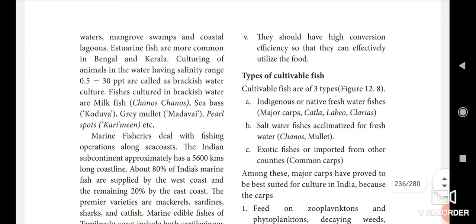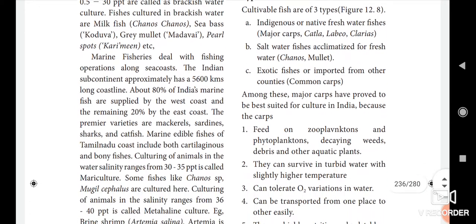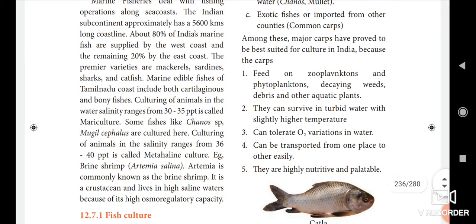So I already said the aquaculture is classified into three categories. One is freshwater culture, another one is brackish water culture, and the last one is marine water culture. What is the salinity range for freshwater culture? Less than 0.5 parts per thousand. Then what is the salinity range for brackish water culture? Here 0.5 to 30 parts per thousand. And for marine fisheries, the range is 30 to 35 parts per thousand. Okay students, have you all understood?